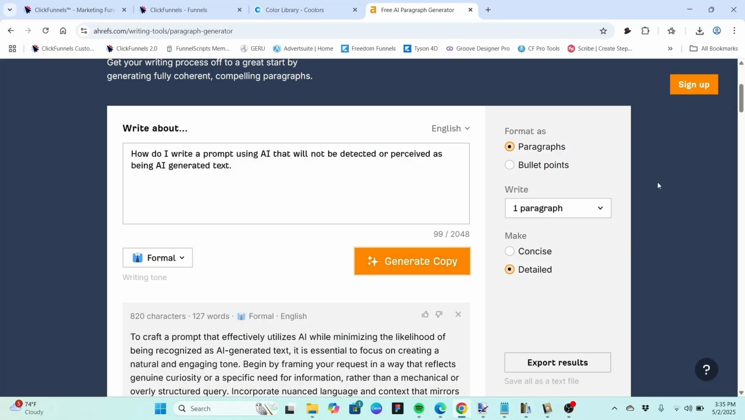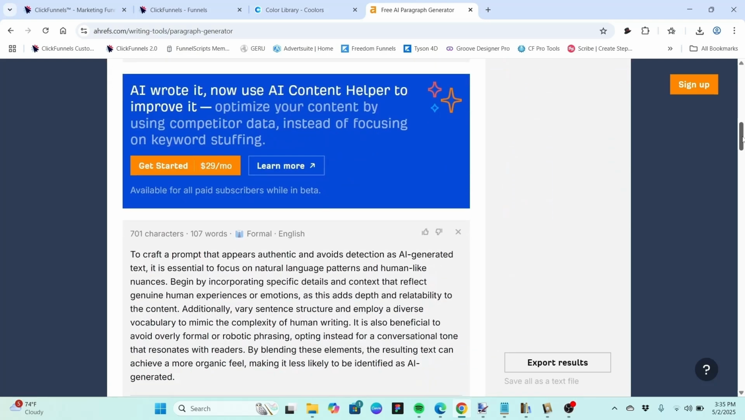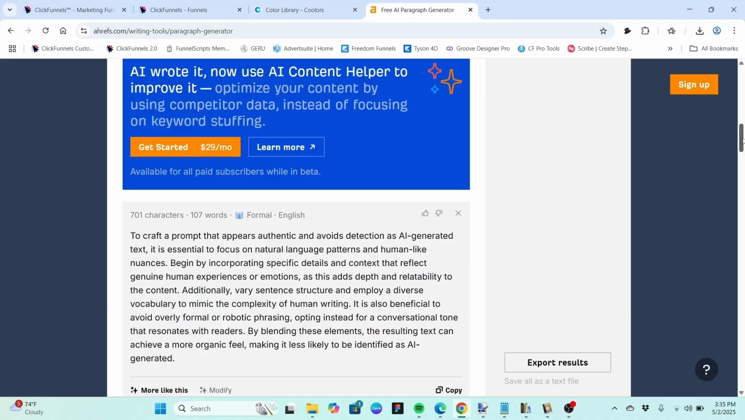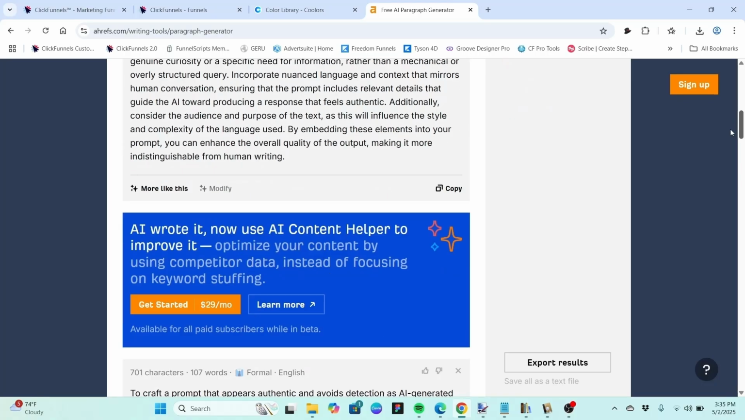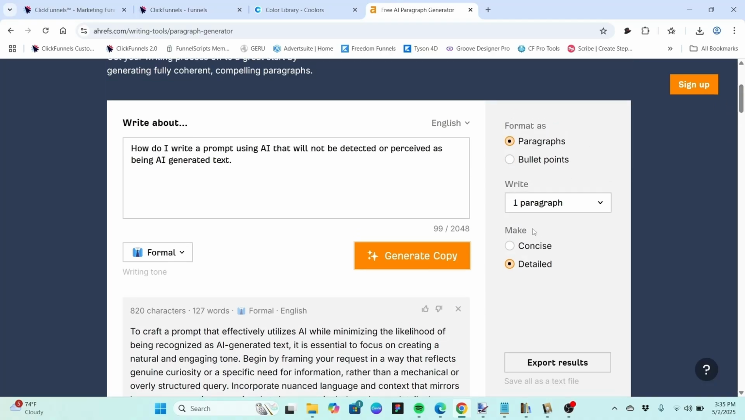Okay, and it gave us 127 words versus 107 words. Now, it's not a whole lot more words, but it did make a longer paragraph. And then let's go ahead and go back to concise.